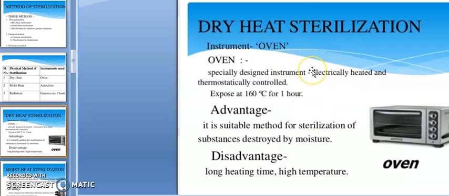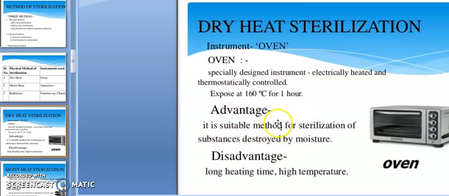How to do dry heat sterilization? The instrument we use for dry heat sterilization is the oven. Already we have discussed this. It is a specially designed instrument, electrically heated and thermostatically controlled. Expose at 160 degrees Celsius for 1 hour. This is dry heat sterilization.